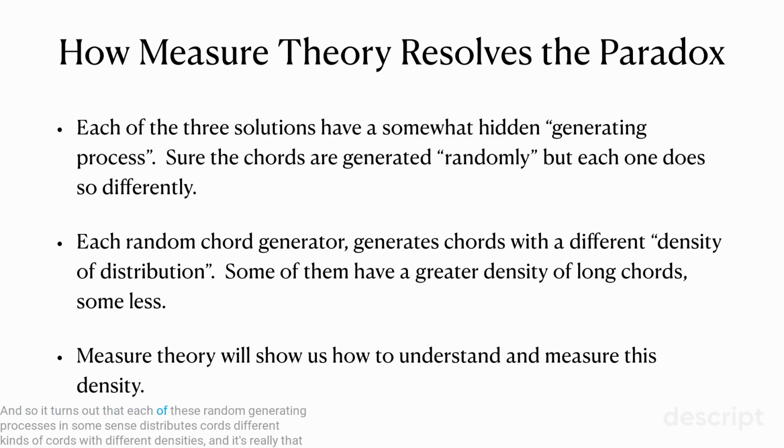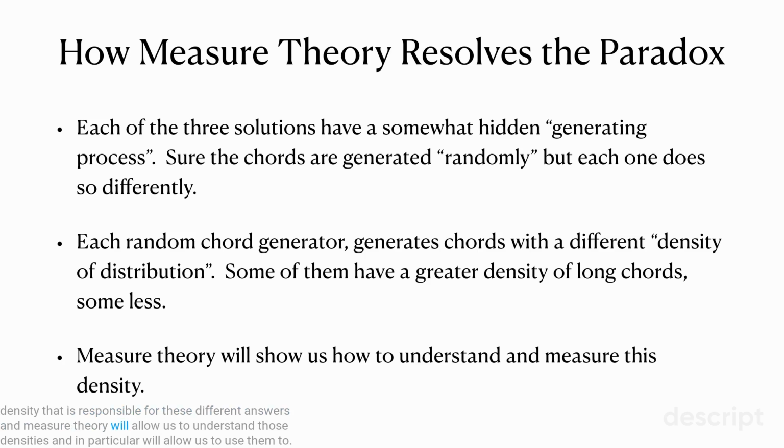And so it turns out that each of these random generating processes, in some sense, distributes different kinds of chords with different densities. And it's really that density that is responsible for these different answers.